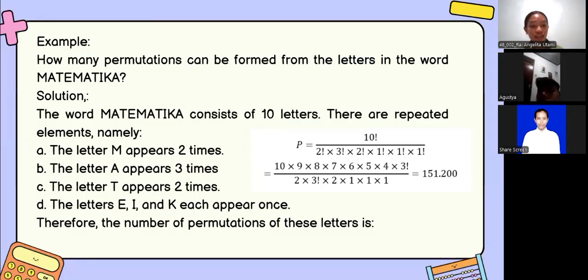Good question, Agustia. First, we identify the total number of letters. The word Mathematica consists of 10 letters. Next, we list the repeated elements. The letter M appears 2 times. The letter A appears 3 times. The letter T appears 2 times. And the letters E, I, and K each appear 1 time.